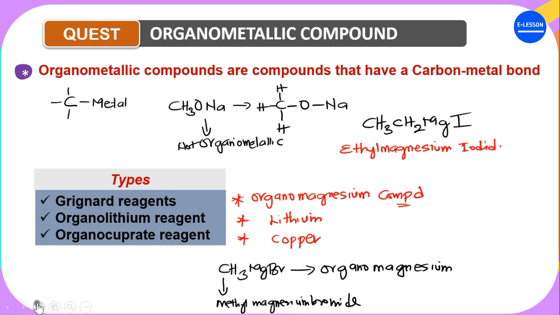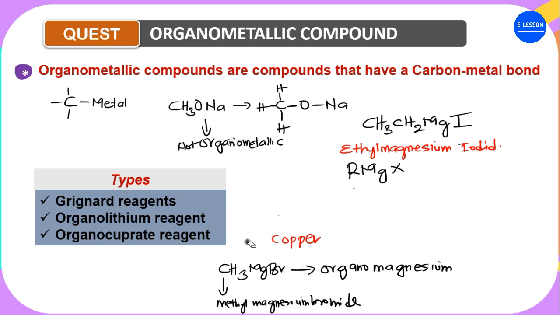So we can say that the organomagnesium reagent, or the Grignard reagent, has the general formula of RMgX, where R is the alkyl group, Mg is magnesium, and X is the halogen, which can be chlorine, bromine, or iodine.